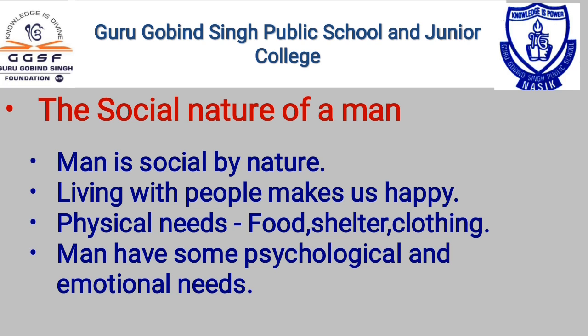That is our emotional and psychological need also. For sharing our happiness we want someone. At the same time, if we are sad, then for sharing our sadness also we want someone else near us. By this also we understand that we are social by nature.